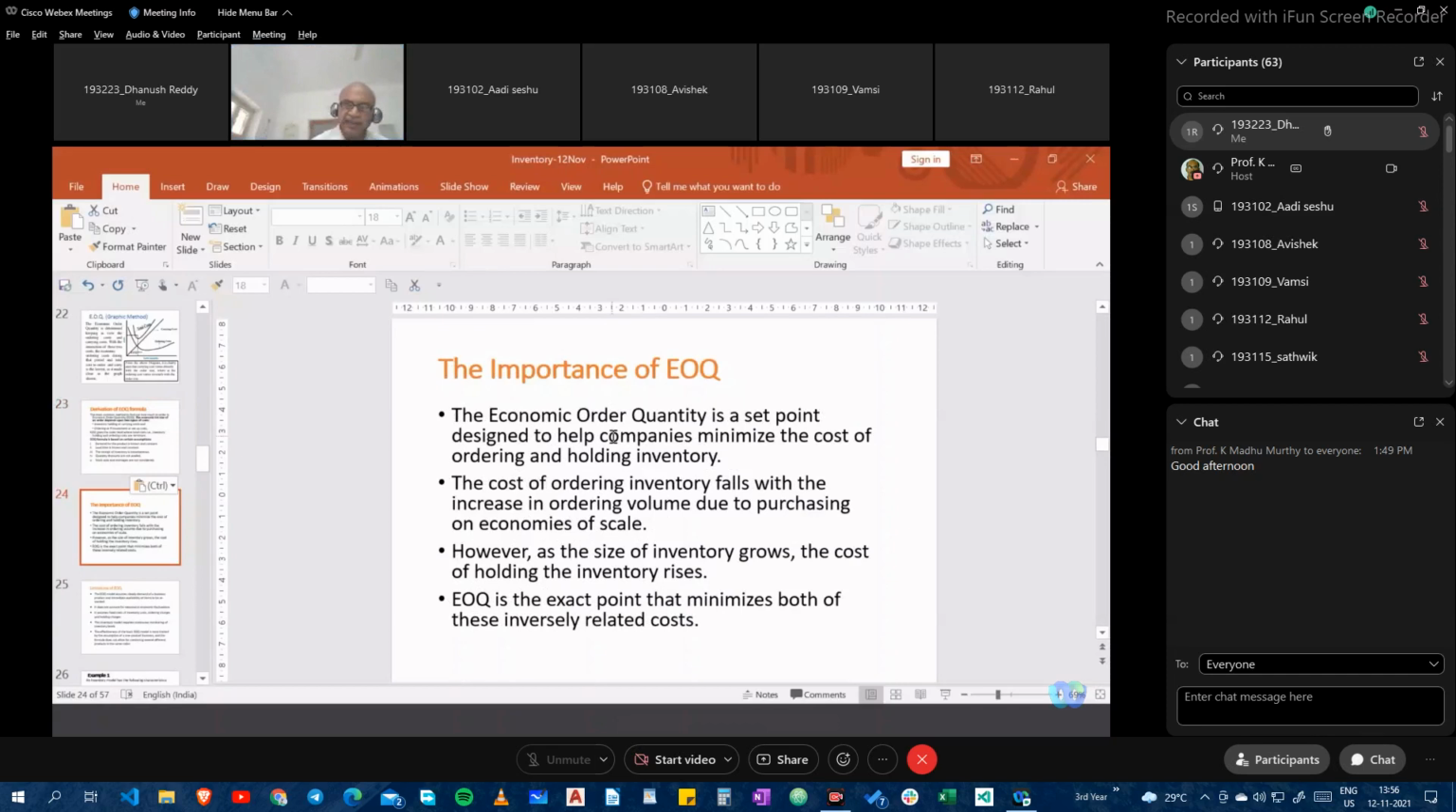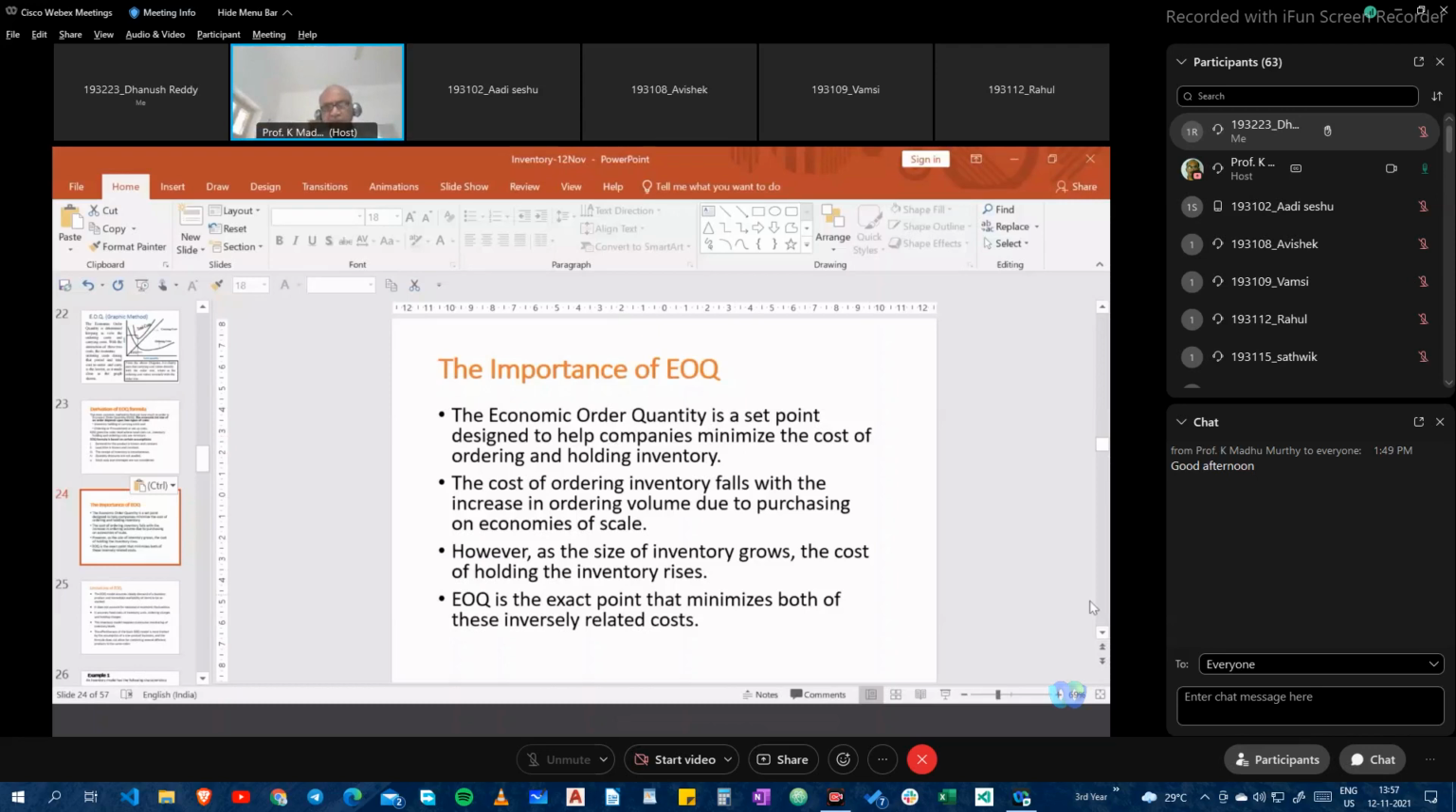The point that we have realized is that as the inventory size grows, the cost of holding the inventory rises. And EOQ is the exact point that minimizes both of these inversely related costs. Holding and ordering costs are inversely proportional, so we are trying to bring a trade-off between these two. Having said this, let us also see the limitations.